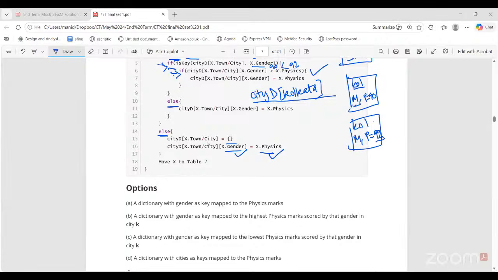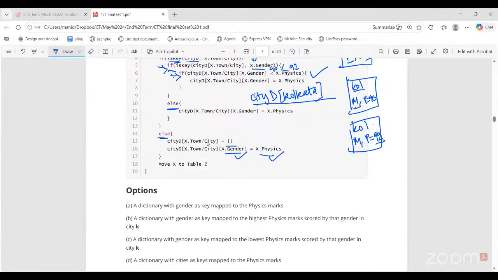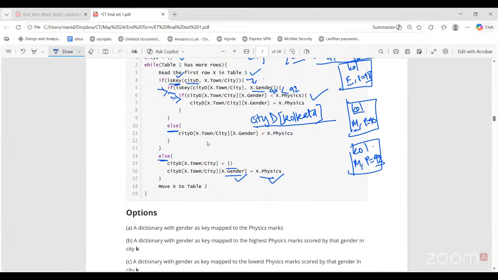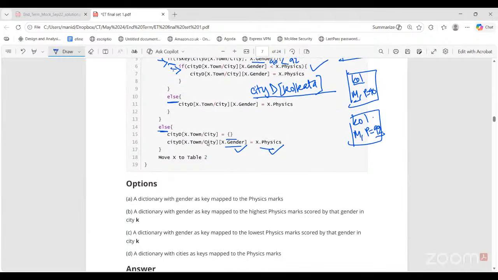It is a dictionary with gender as key. CTD of Kolkata, this will represent this in a dictionary. It has gender as key and it is mapped to physics marks, but we have more information to represent. So a dictionary with gender as key mapped to the highest physics marks scored by that gender in that city. Yes. This is the correct option.